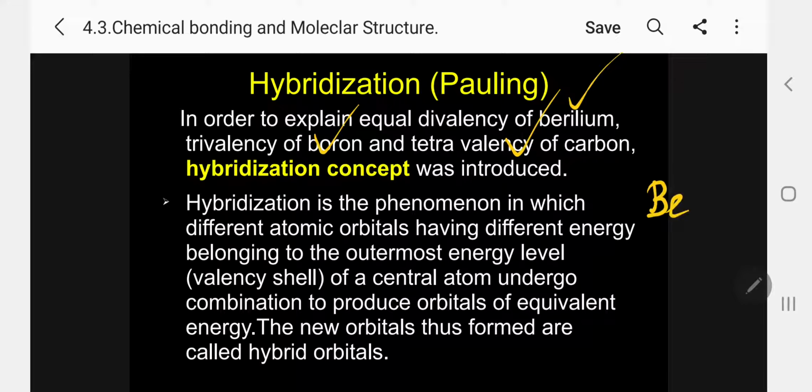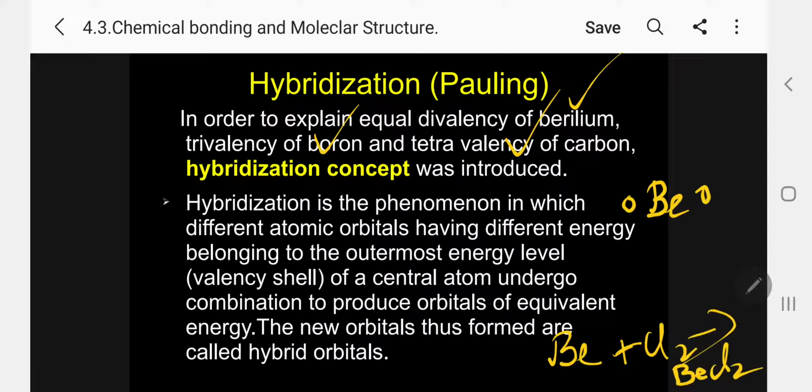It is in the second group: lithium, beryllium. So it is 2s2, 2 electrons are there, 1 electron here, 1 electron here. Suppose one beryllium atom combines with 2 chlorine atoms, that is beryllium plus 2 chlorine, to produce beryllium dichloride. This is the compound formed.